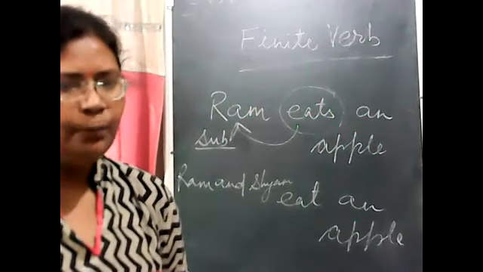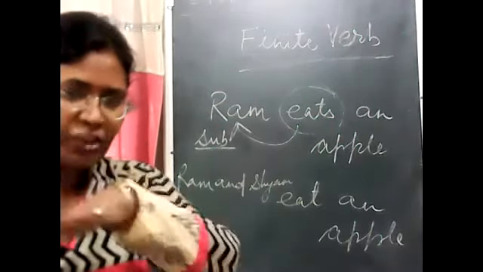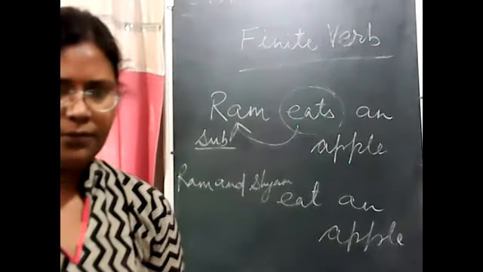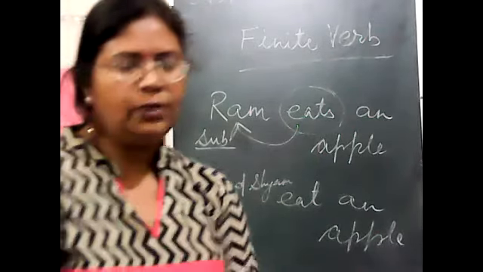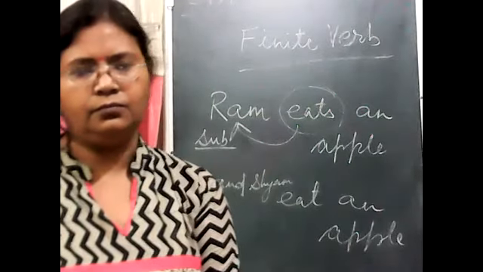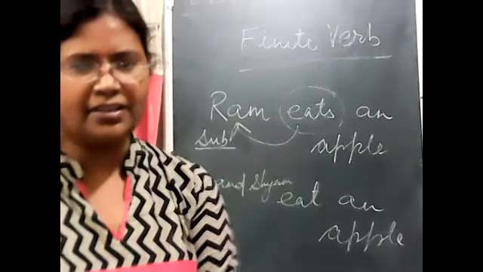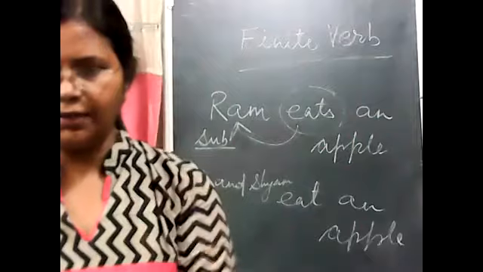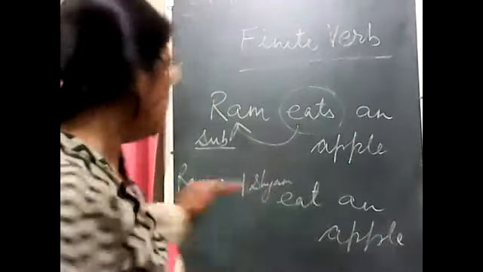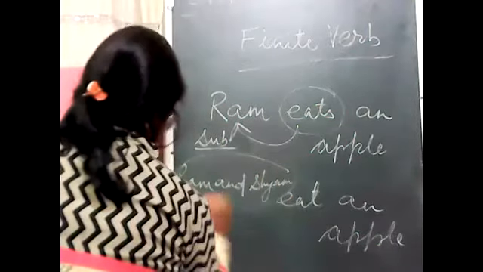With a plural subject we don't add S or ES. What is the plural of he, she, it? They. He, she, it is third person singular, and third person plural is they. So Ram and Sham can be replaced with they.